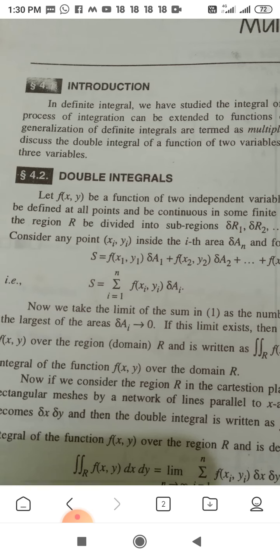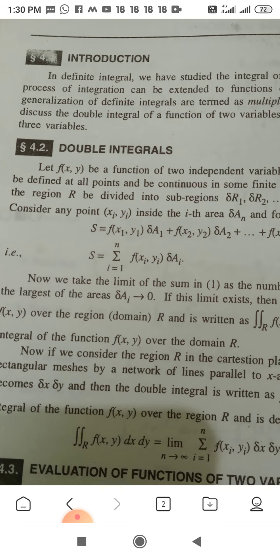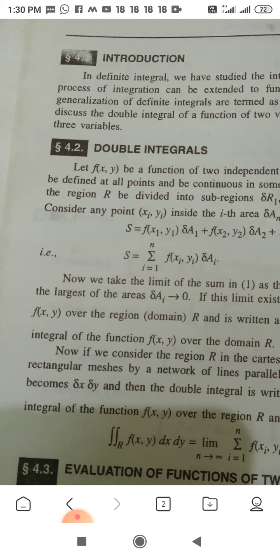So the sum of all terms will be summation i equal to 1 to n of f(xi,yi) delta Ai. This is the sum of the function.